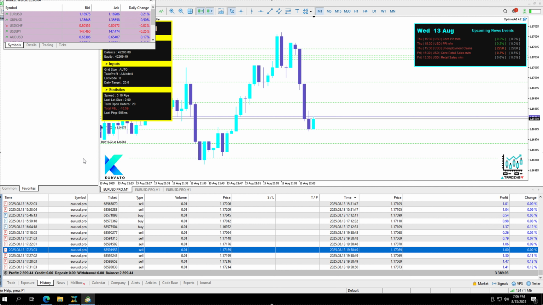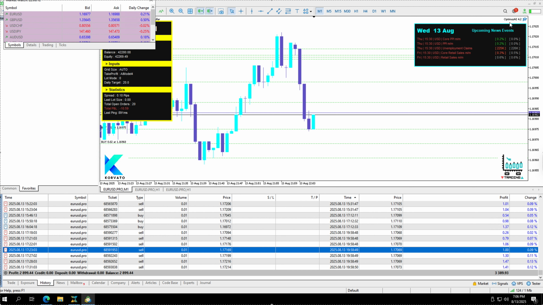This is for a relatively low balance account. As we can see here on the left hand side of the screen, it has a balance of $42,000. As we can see in the top right of the screen, this account is running our standard version of Optimus, version 4.2. As we can see by the yellow graphic on the top left of the screen, it's running on